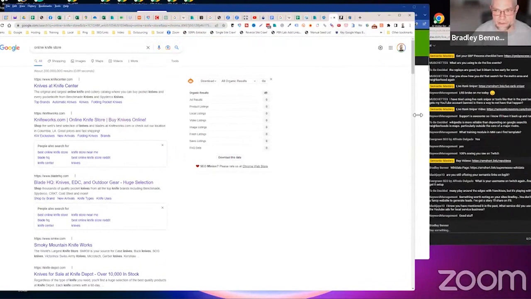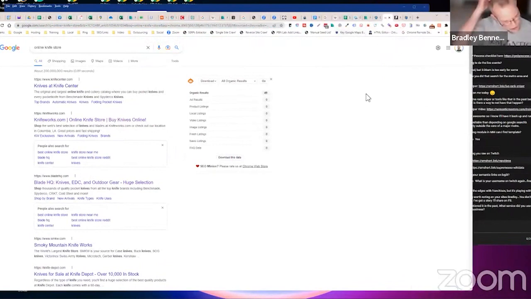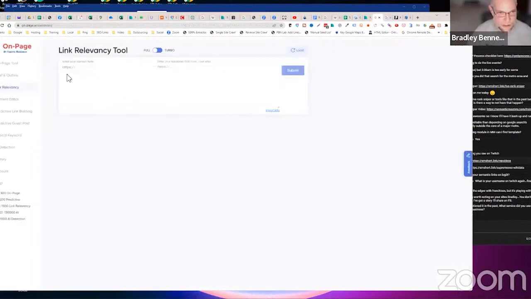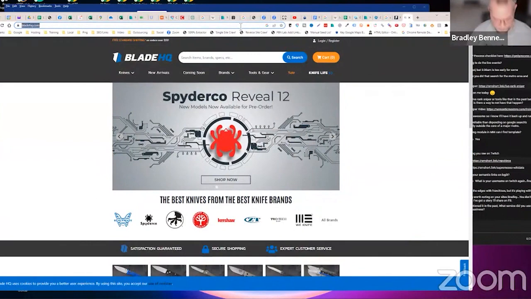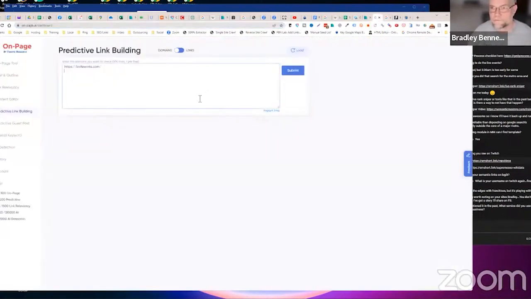I think developers console. I think just search natural language. I think you can do it there. I use On-Page because I pay for it. So predictive link building, that's what I'm looking for. Predictive link building. We'll put that one in, and this one in. I'll zoom in on this a little bit.